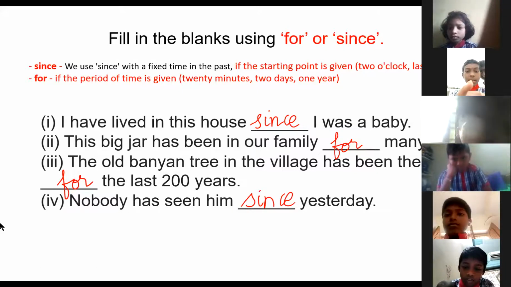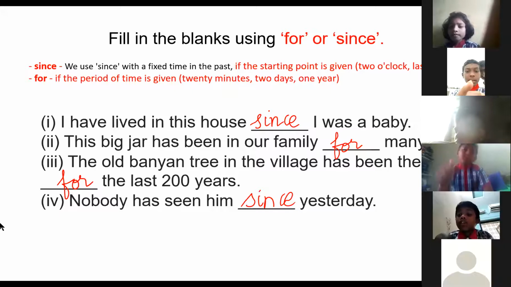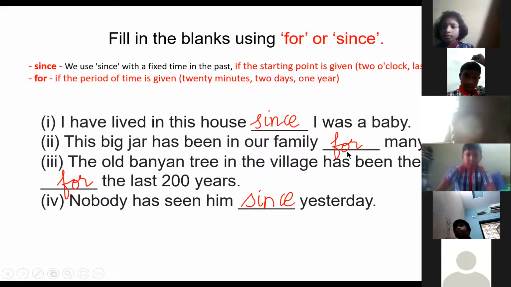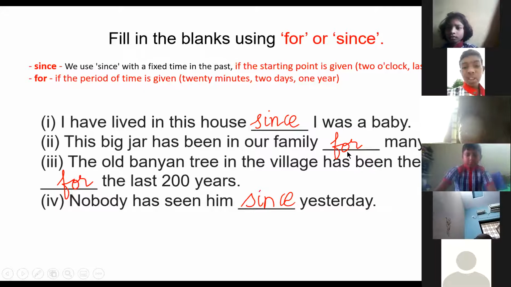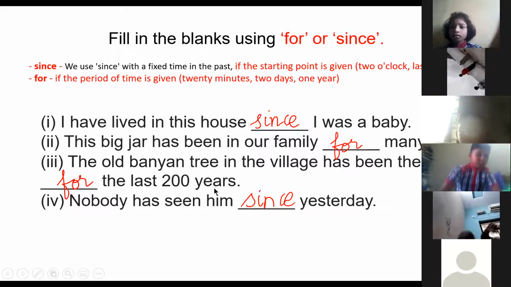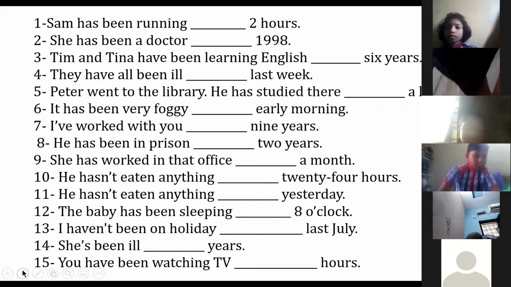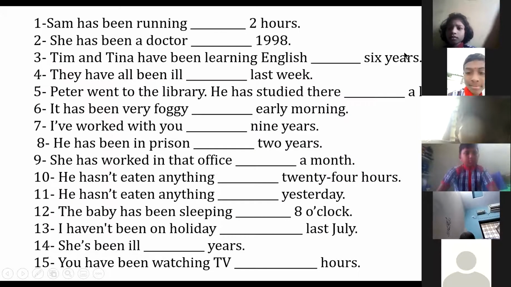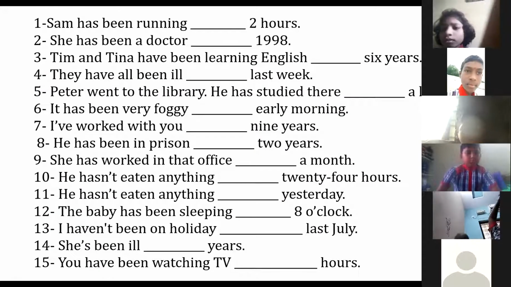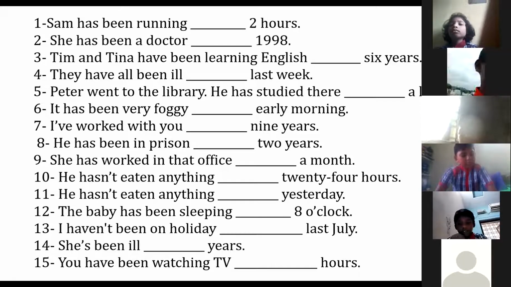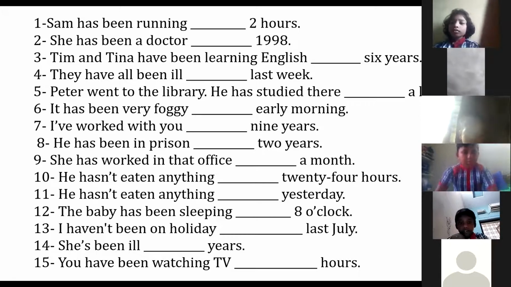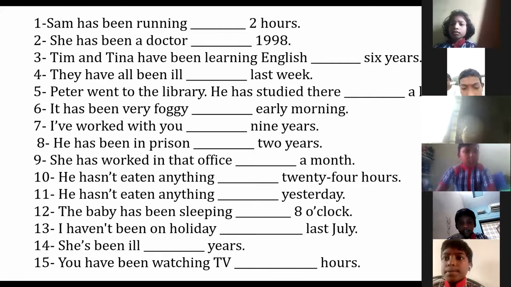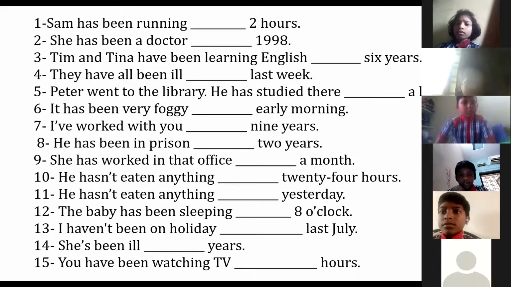Did you all understand? Since is used for the past, and also if it is continuing further, then we use since. For is used if it was in the past till now, and it is not continuing. Now here, tell me, Sam has been running dash 2 hours. Is he still running? Is the sentence saying that he is still running? No. For 2 hours, they said. So what should come here?